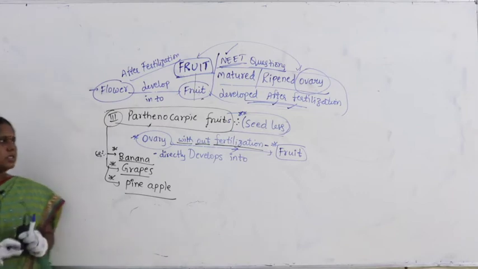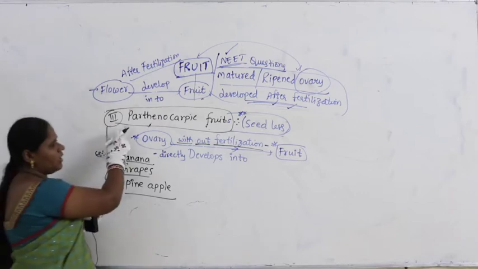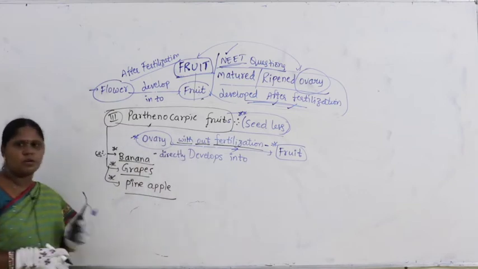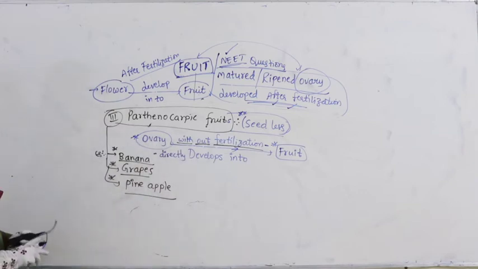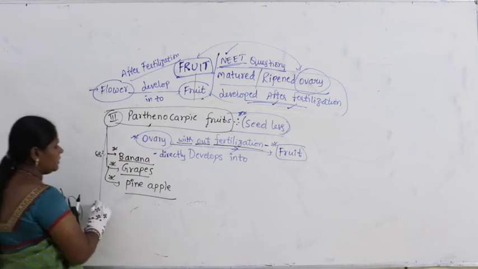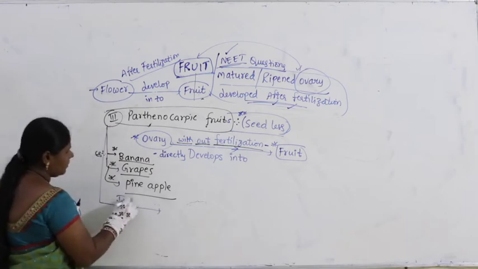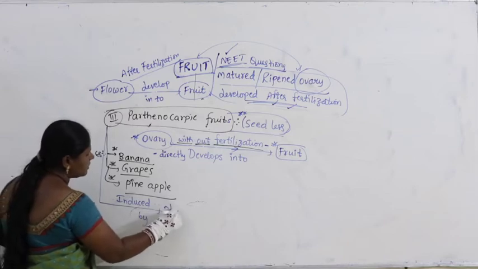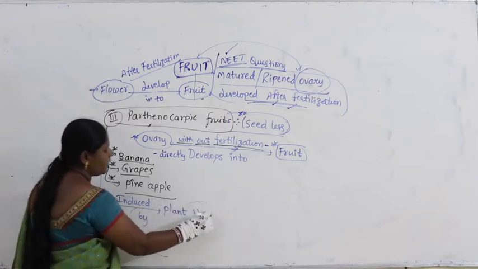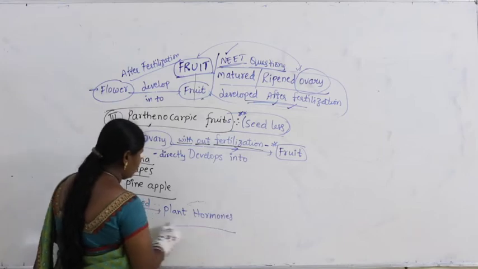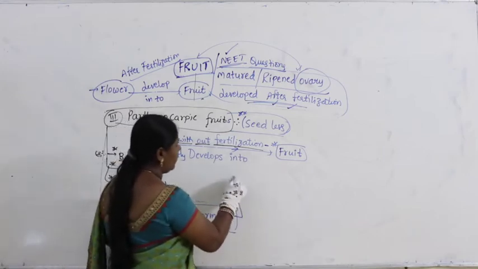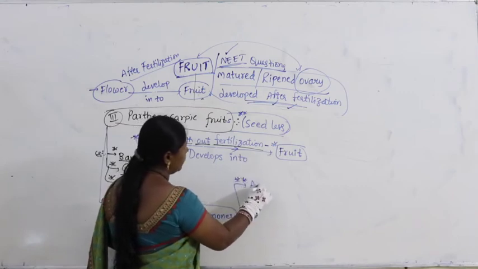So in these cases the fruits are called parthenocarpic fruits, because with no fertilization, the ovary directly develops into what is called a fruit. Right. Now the parthenocarpic fruits are induced by plant hormones. Very, very important. Which plant hormones will we get? Try to remember, you will get it in your second year.